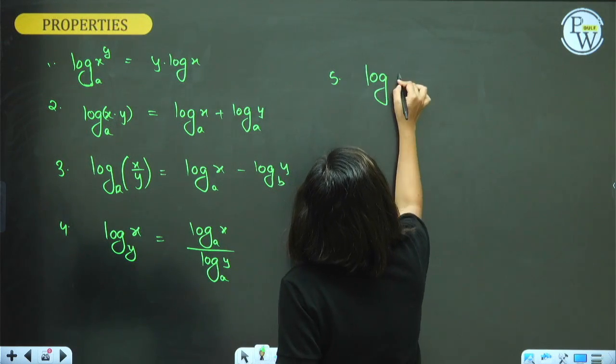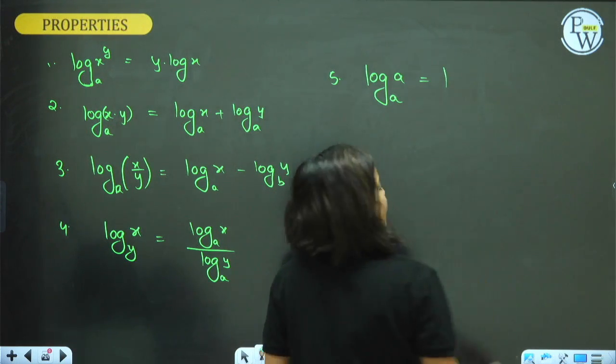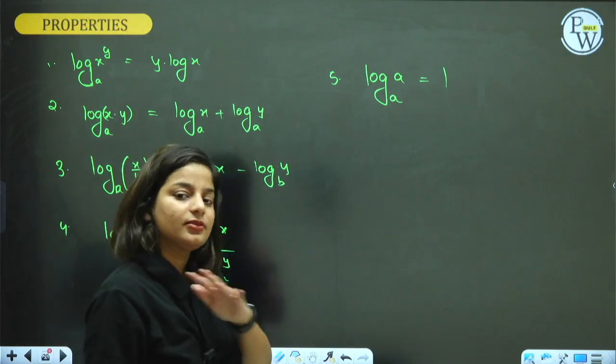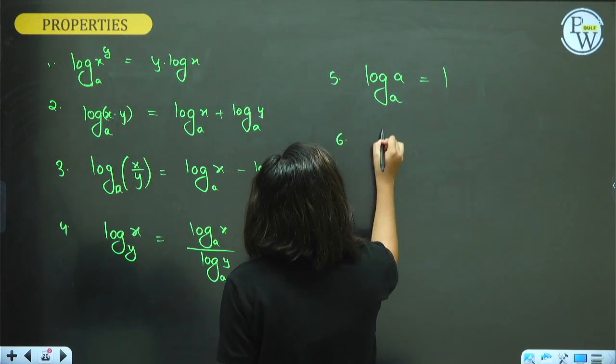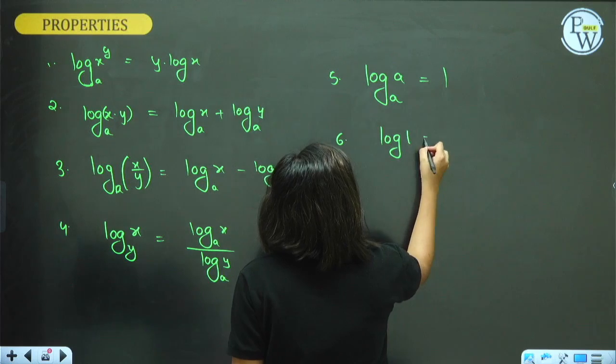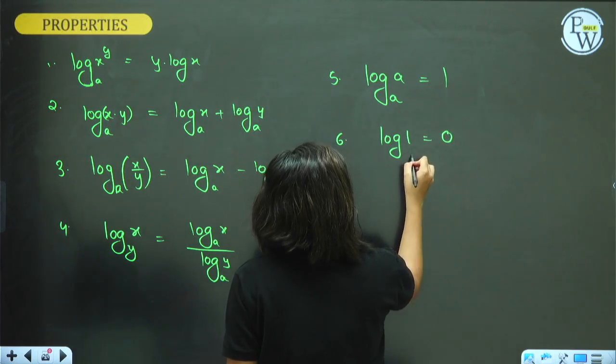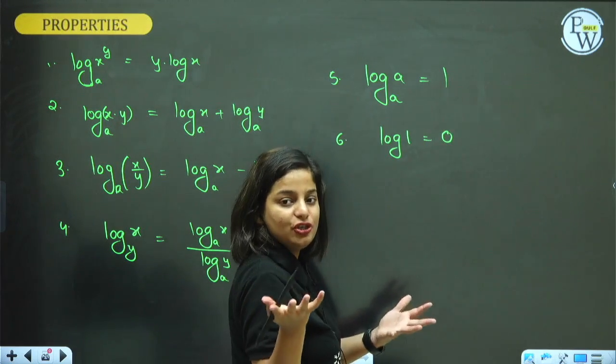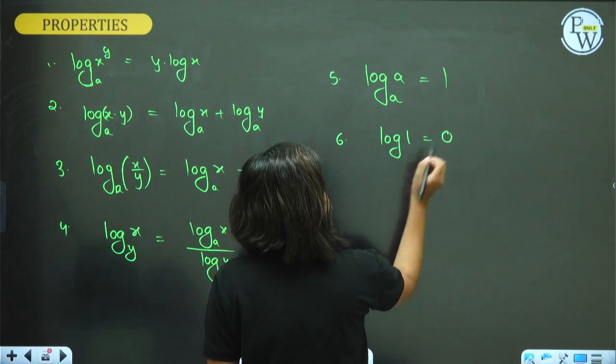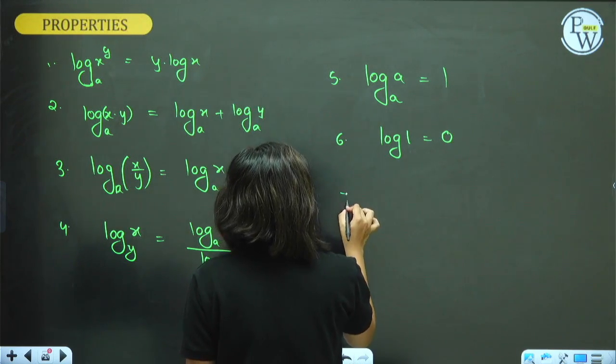Log of a to the base a is always 1. Any number to the same base is always going to give you 1. Log 1 will always be 0. You put any base here. Not 1, because base by definition cannot be 1. You put any other base, you will get the answer as 0.